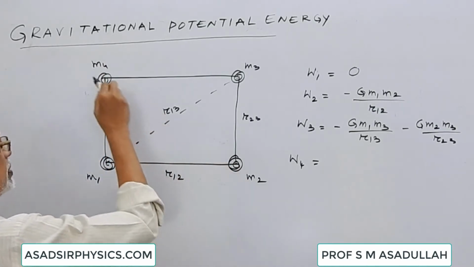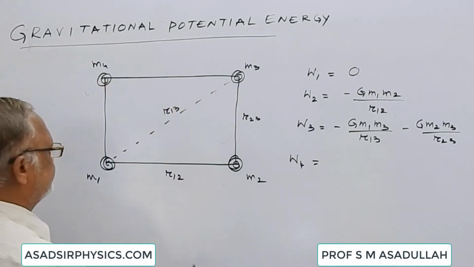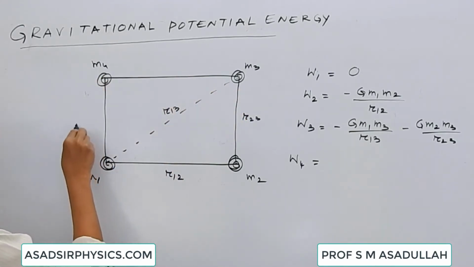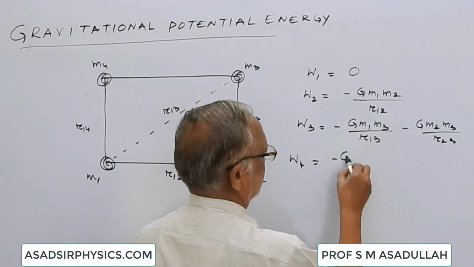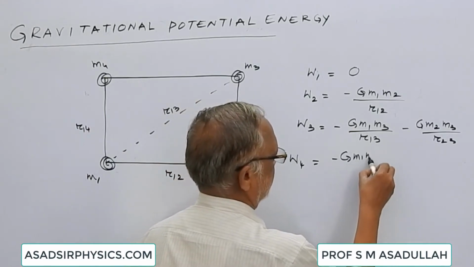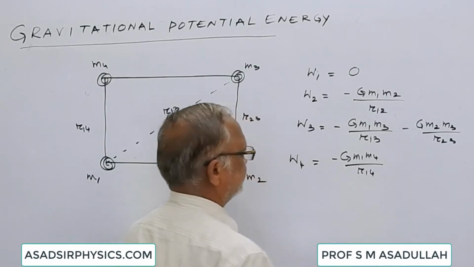Due to m2 also there is some potential. Due to m3 also there is some potential. The distance of m1 is r14. The work done here is minus G m1 m4 by r14.